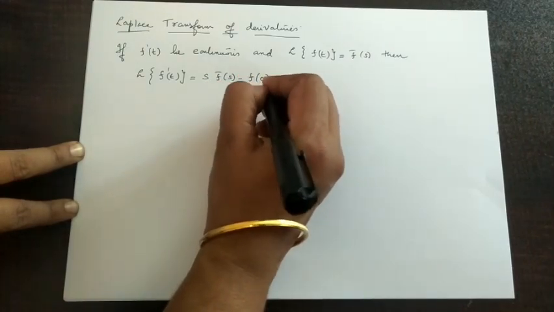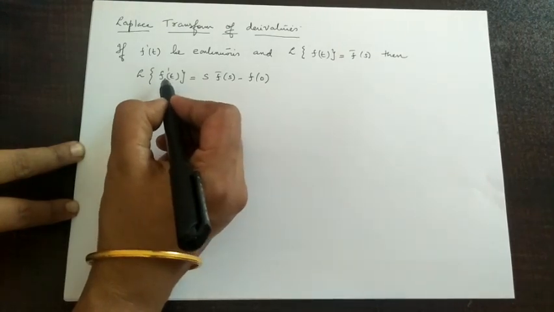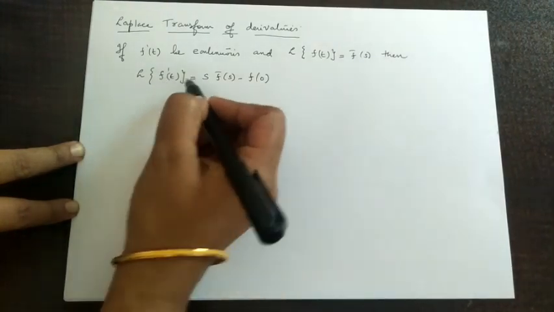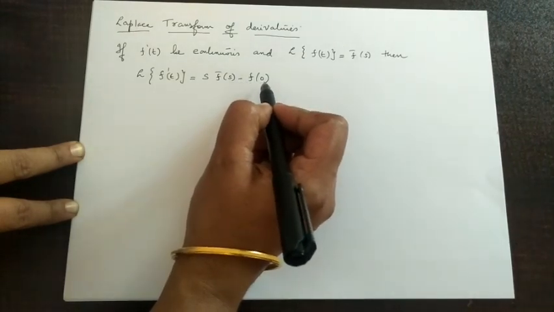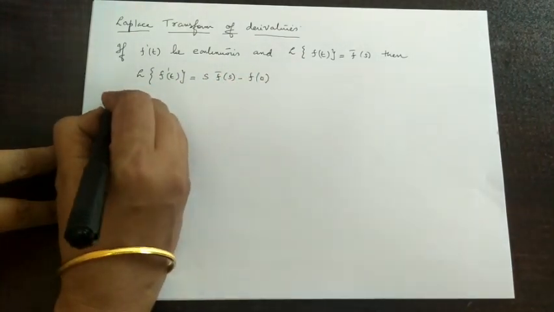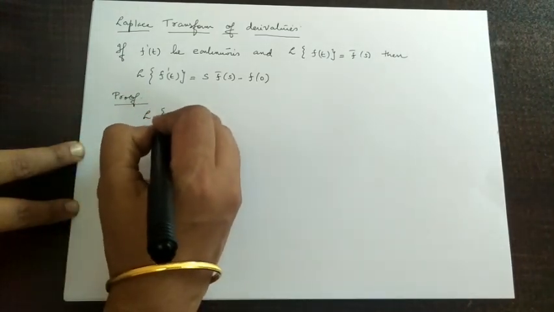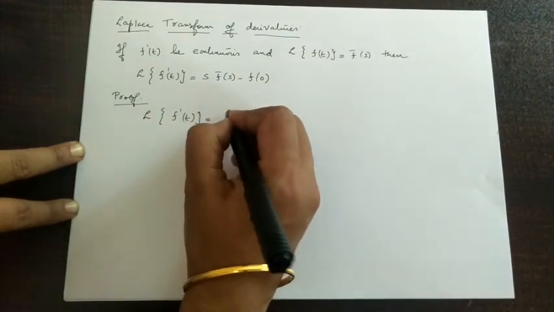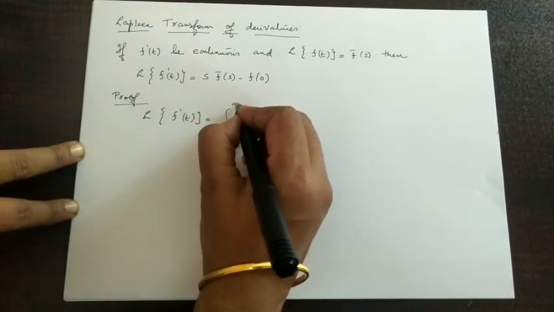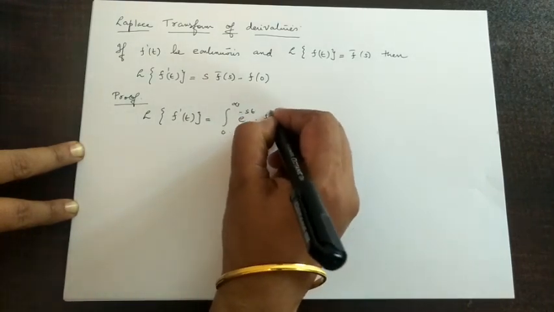of 0. Here we want to prove that the Laplace transform of the derivative of f of t is equal to s into f bar s minus f of 0. Now proof. Consider the Laplace transform of f dash t. By using the formula, it is the integral from 0 to infinity of e raised to minus st f dash t dt.